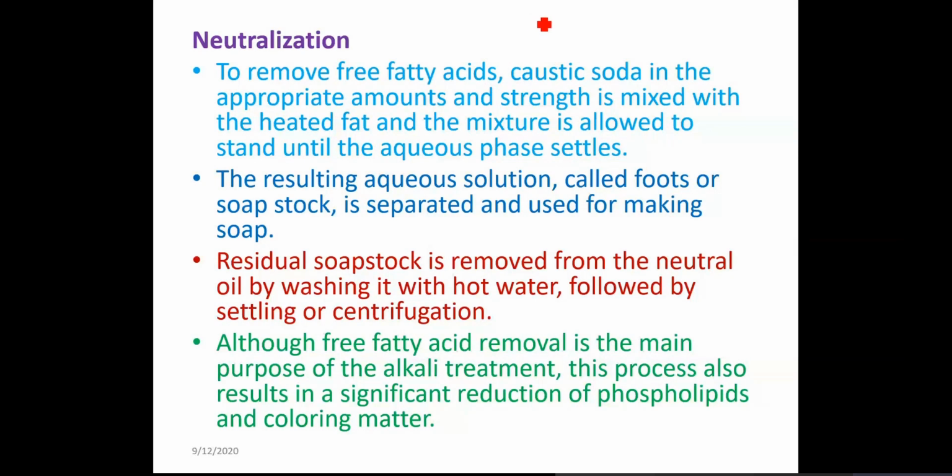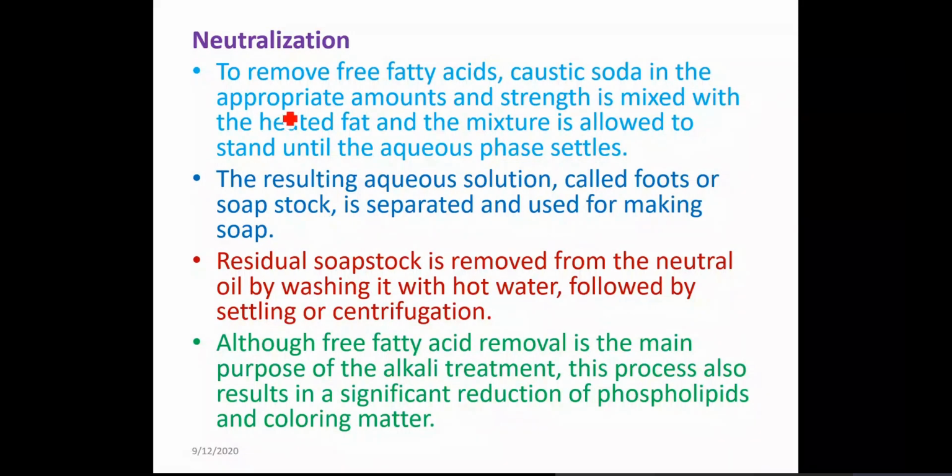Or it could be the natural enzyme, the enzymatic rancidity: the enzyme lipase acts on the triacylglycerol, converting tri into mono, and mono into free fatty acid. So to remove this naturally formed free fatty acid, caustic soda is used in an appropriate amount.